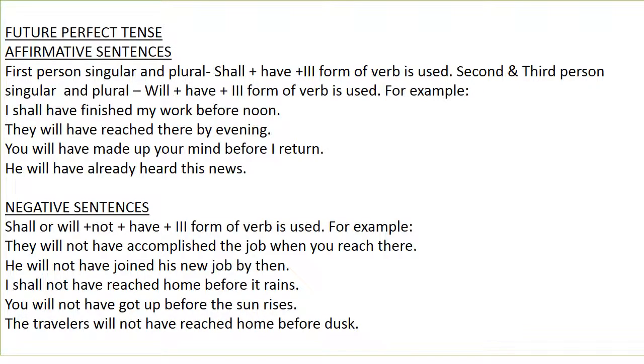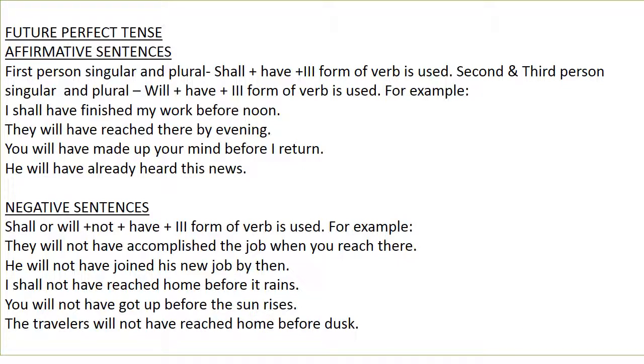Future perfect tense, affirmative sentences. First person singular and plural, shall and have and third form of verb is used. Second and third person singular and plural, will and have and third form of verb is used. For example, I shall have finished my work before noon. They will have reached there by evening. You will have made up your mind before I return. He will have already heard this news.